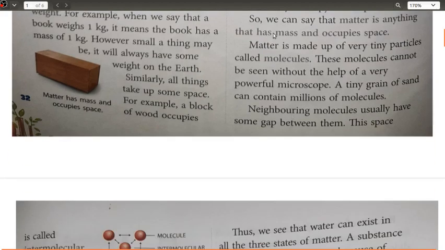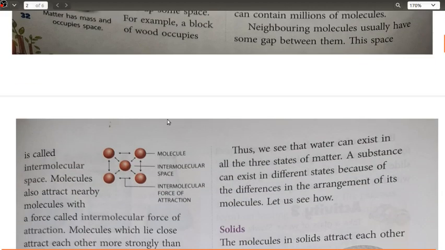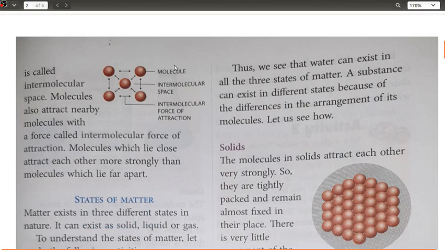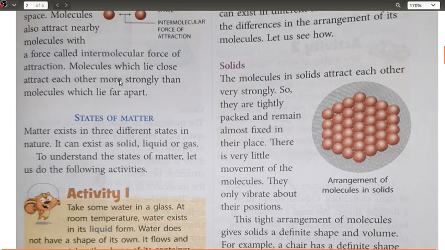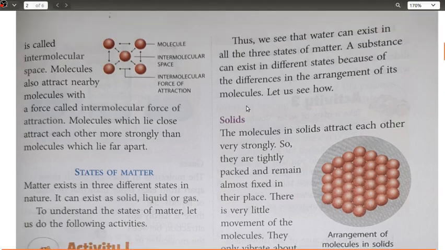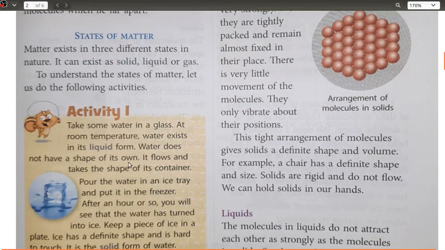Then these molecules have two characteristics: intermolecular space and intermolecular forces of attraction. On the basis of these two things, we defined the three different types of matter: solid, liquid or gas.